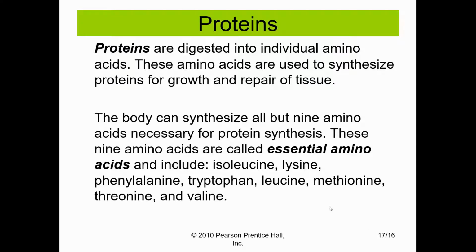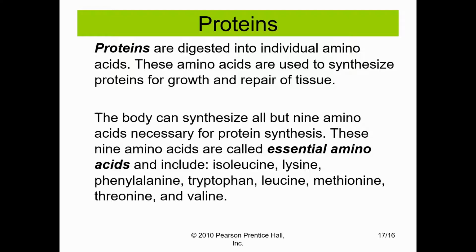There are more than 20 amino acids that are common in our biology and our diet. The body can synthesize a majority of the amino acids, but 9 of the amino acids we must get from other sources. These amino acids are called essential amino acids, and they include isoleucine, lysine, phenylalanine, tryptophan, leucine, methionine, threonine, and valine. The amino acids we can think of as the building blocks for proteins.